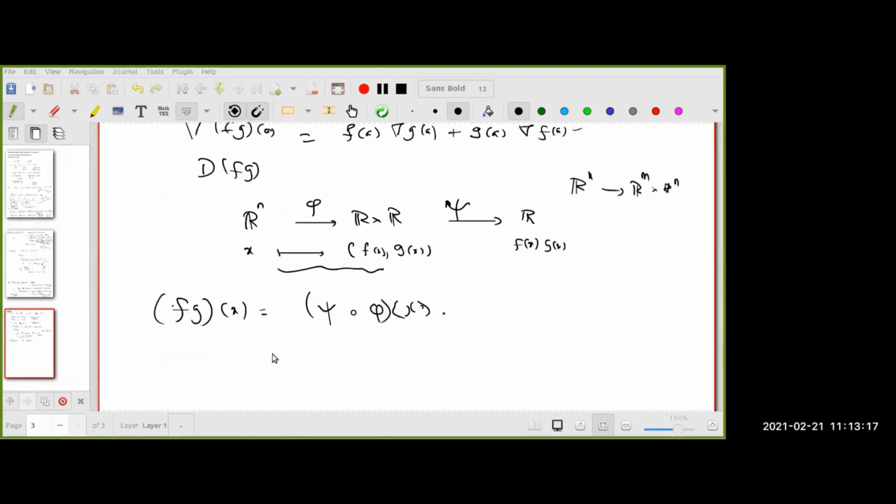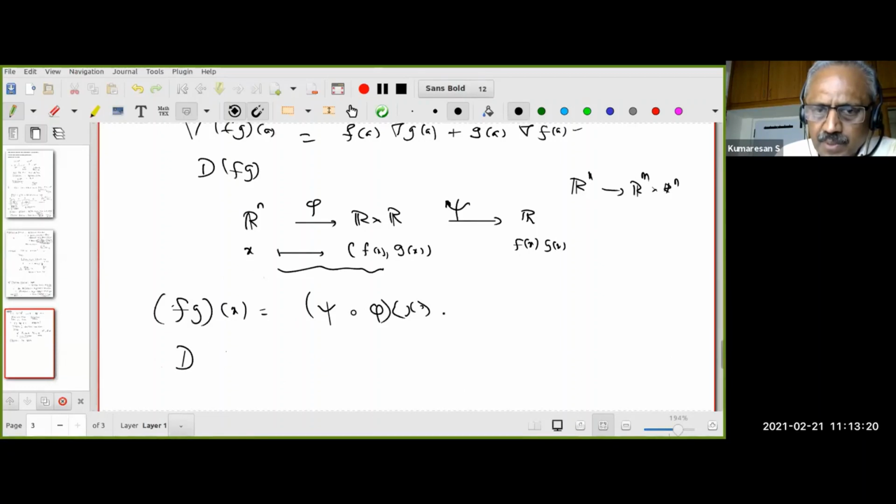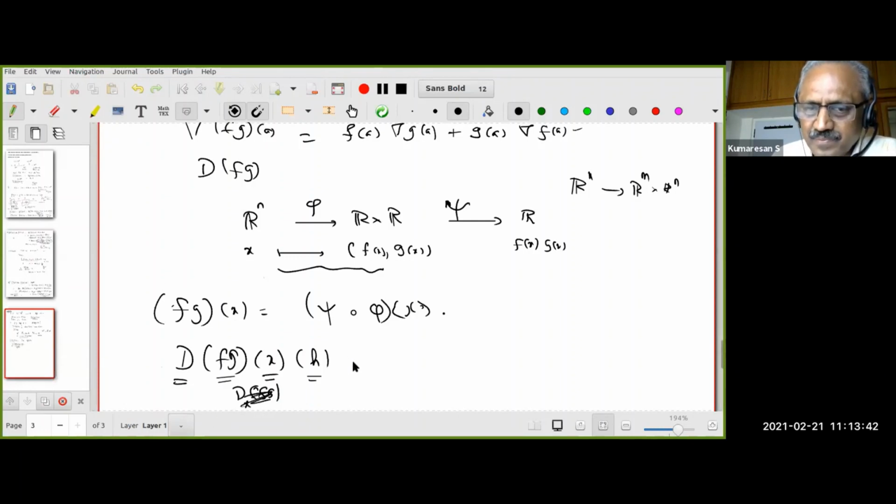So, according to us, how do I compute the derivative of fg at x acting on h? Now, do you understand why I said you should not be intimidated by the notation? This is the derivative of which function? This function. At which point? At this point. This linear map, where does it operate? It operates on h. To avoid this, many people will write d(fg) at x. This is d xi at phi of x, and that should act on d phi of x. Then d phi of x operates on h. Do all of you understand this?